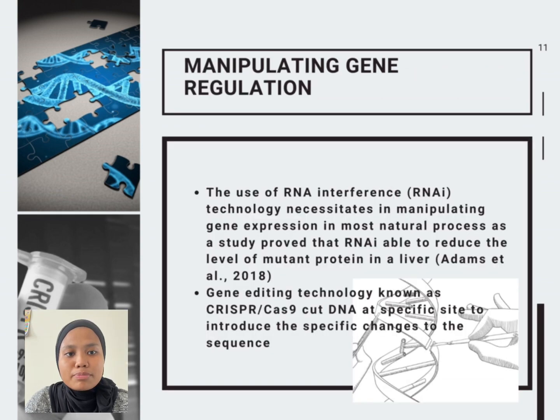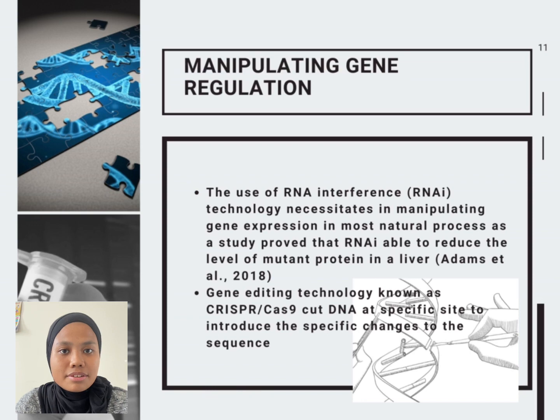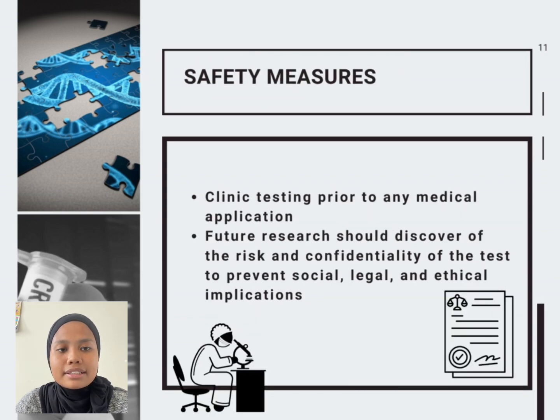Manipulating gene regulation by using RNA interference technology is necessary in manipulating gene expression in most natural processes, as a study proved that RNA interference is able to reduce the level of mutant protein in the liver. Gene editing technology, known as CRISPR-Cas9, cuts DNA at specific sites to introduce specific genes to the sequence. Last but not least, as a safety measure, clinical testing before any medical application is advisable. Future research should discover the risk and confidentiality of the test to prevent social, legal, and ethical issues.